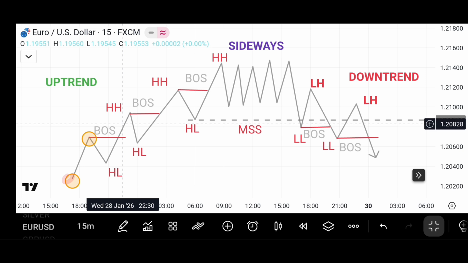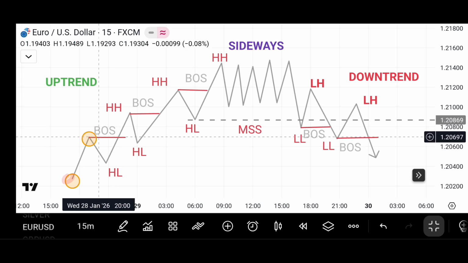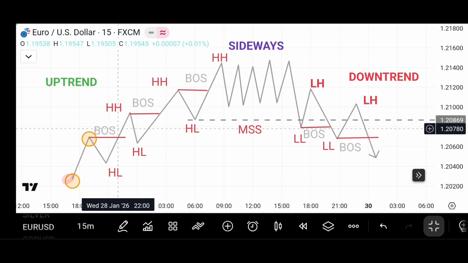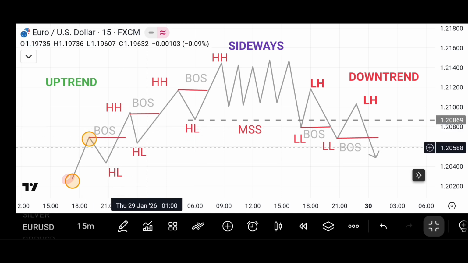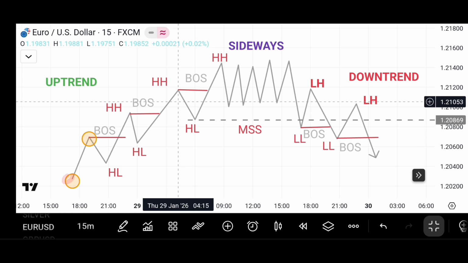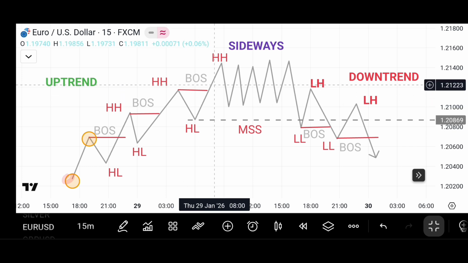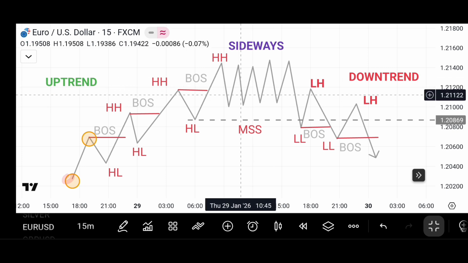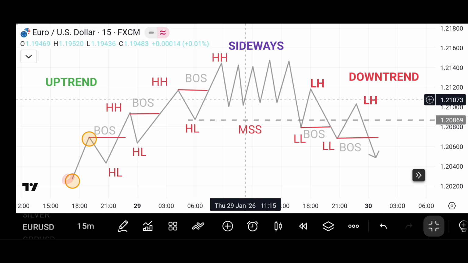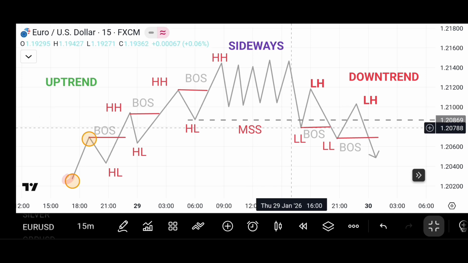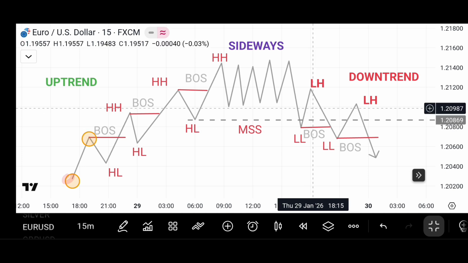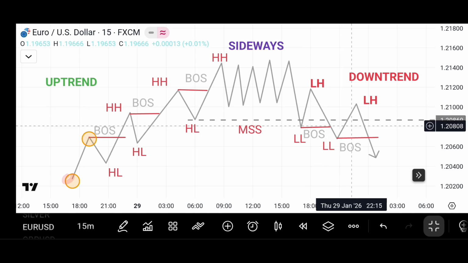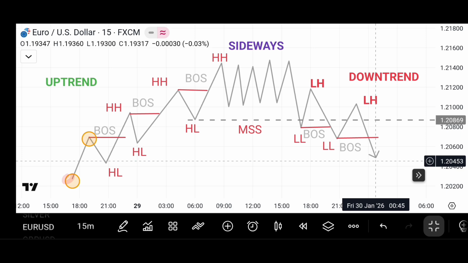When price breaks the last high and creates a higher high, that's a break of structure. And as you can see, price pulls back, creates another higher low and breaks structure. That means higher high. Then price starts consolidation. It doesn't break either the low or the high. In this case, this trend is sideways. Then when price breaks the last lower high, we can say that's a market structure shift. A market structure shift from an uptrend to a downtrend.